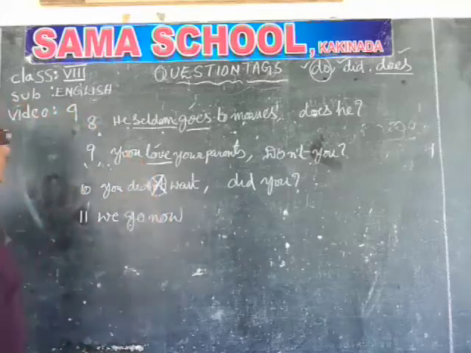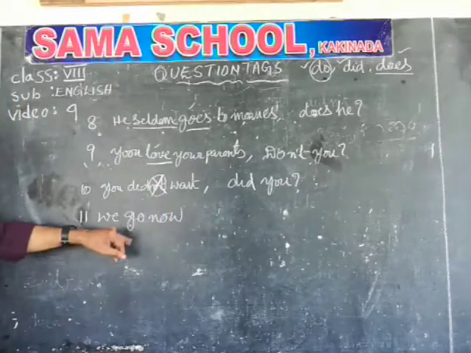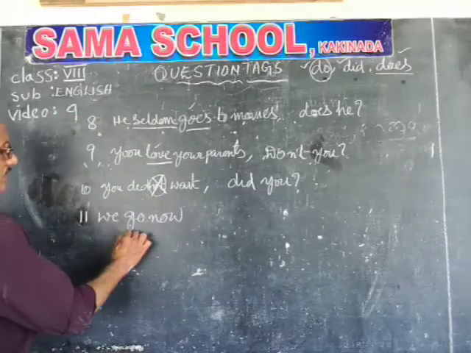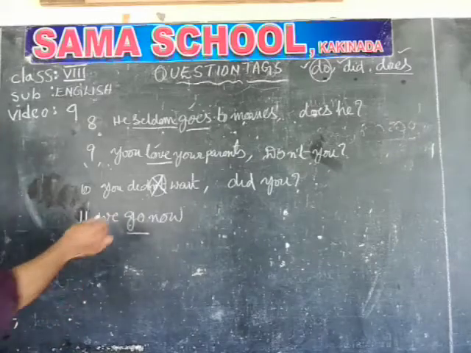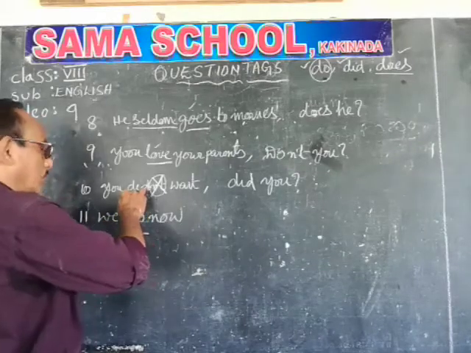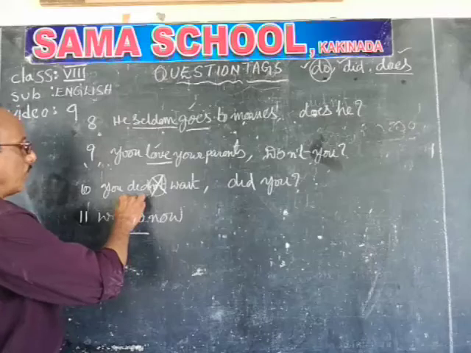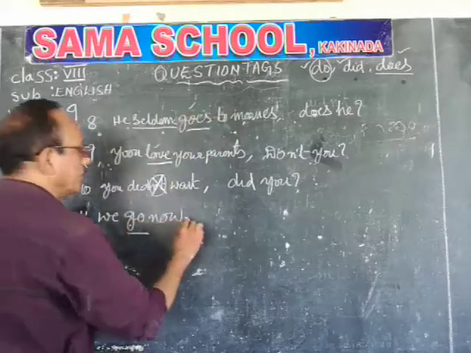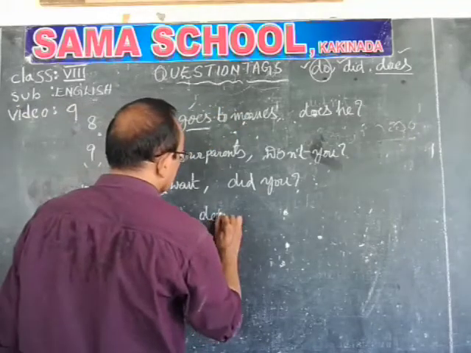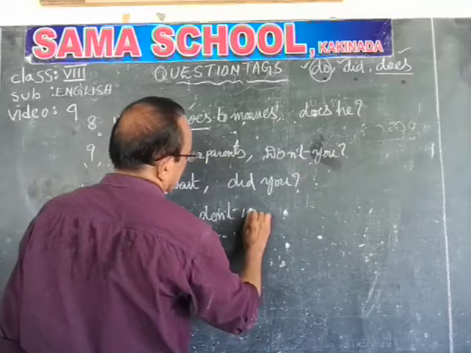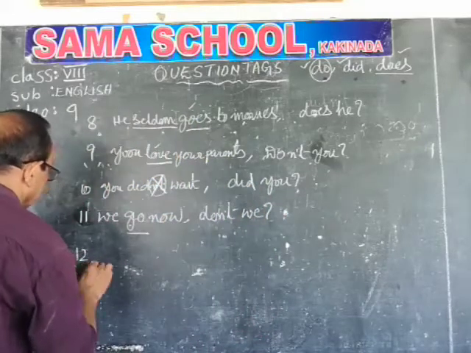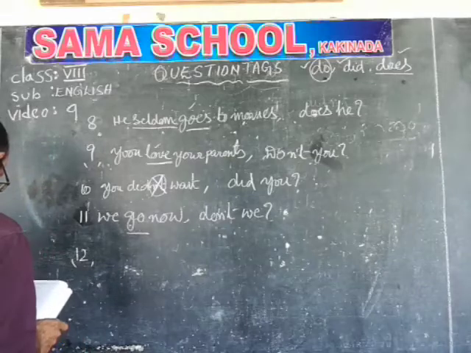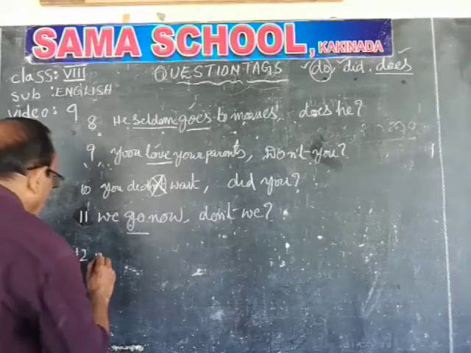We go now. Once again a positive sentence. In this also there is no special verb. So go, went, gone, going, goes. It is in V1, so take do. Because it is a positive sentence, add a negative. So don't we. And again, you knew that before.